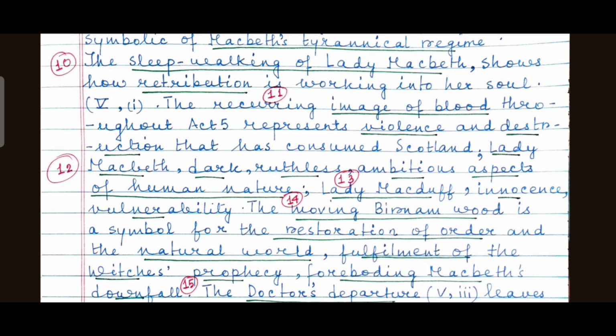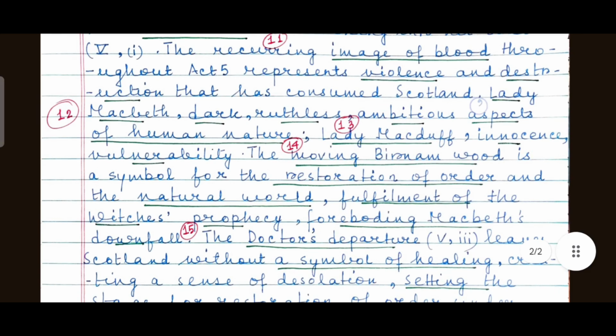You will have to write each and every answer with close reference to the text. Read the text thoroughly. There is still time. The moving Birnam Wood, again an important symbol, is a symbol for the restoration of order and the natural world. Fulfillment of the witches' prophecy as well, foreboding Macbeth's downfall. So, one symbol is associated with the other. So, there is this interconnectedness, the play as a whole, the impact as a whole.